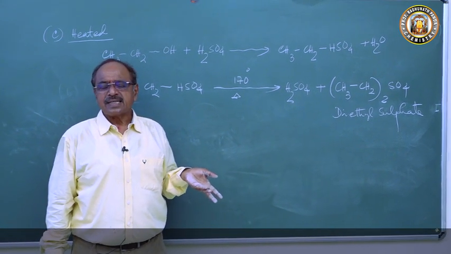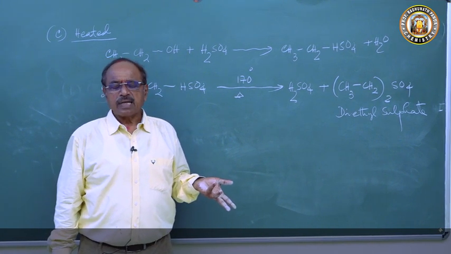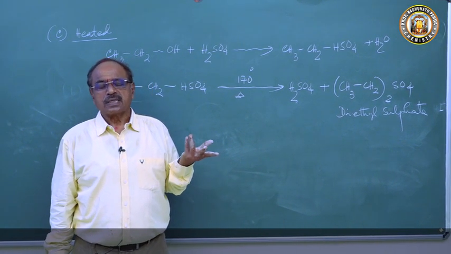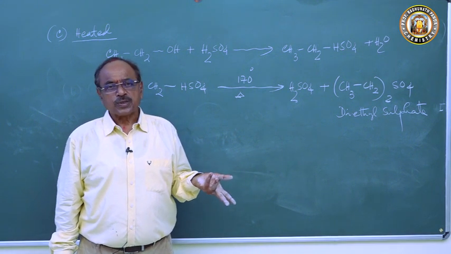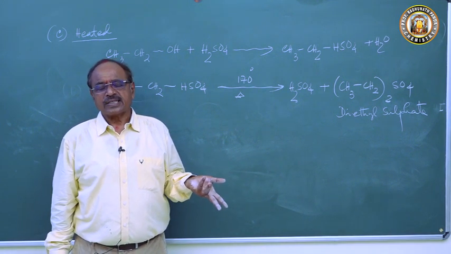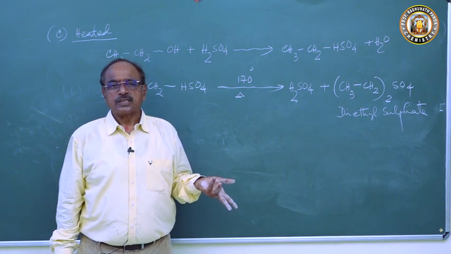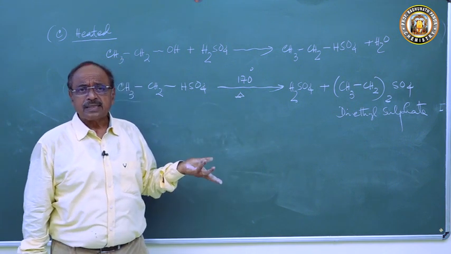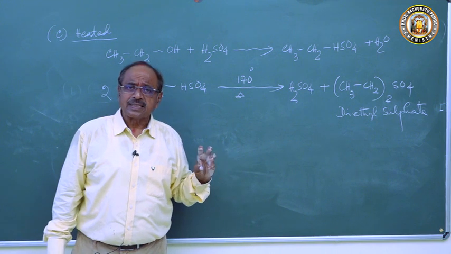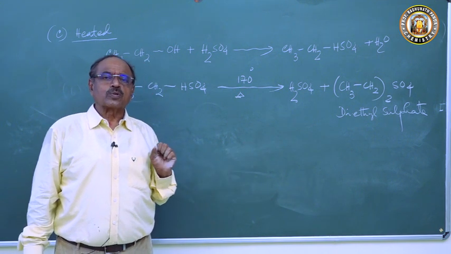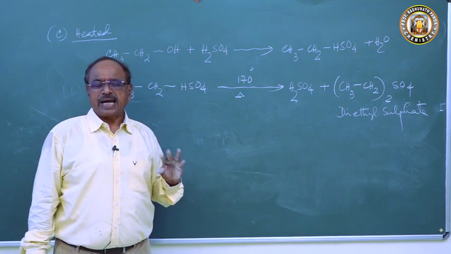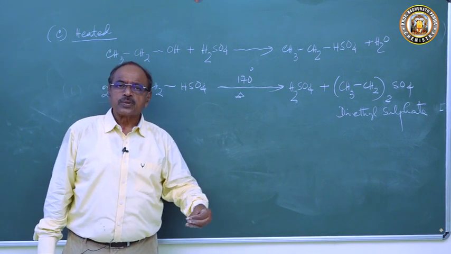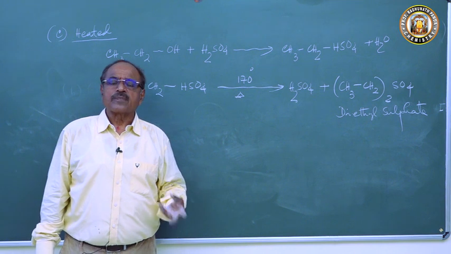When ethyl hydrogen sulfate is heated, two molecules of ethyl hydrogen sulfate react to produce dialkyl sulfate or diethyl sulfate. So this is a very important reaction. When you are completing one reaction, you are getting the preparation of 2 or 3 products. So very mindfully, if you observe and study, write it 2, 3, 4 times, then you capture it.